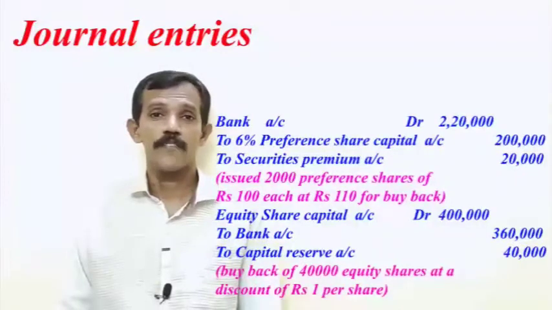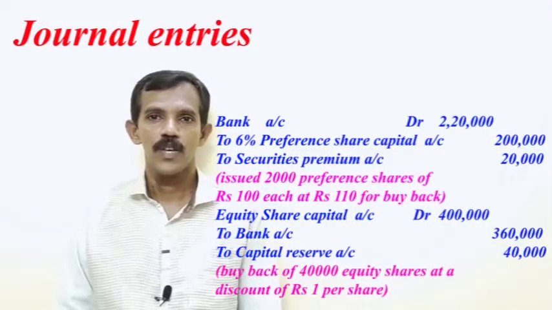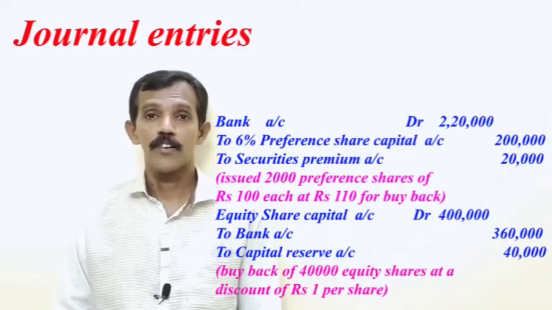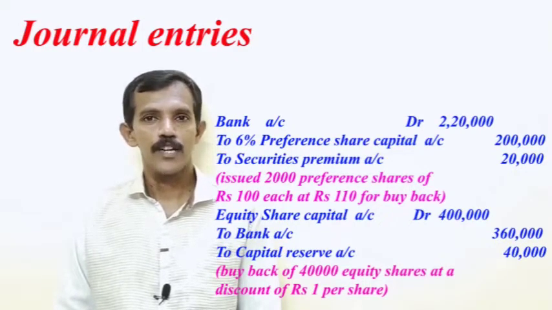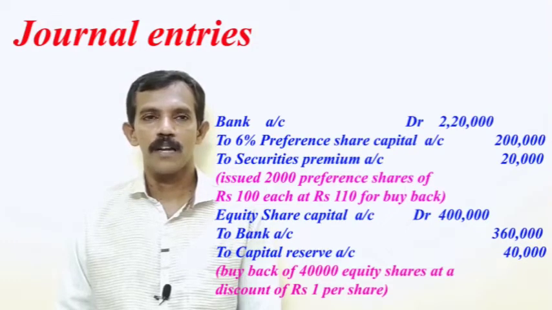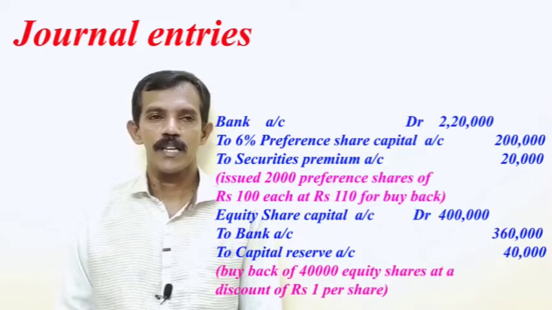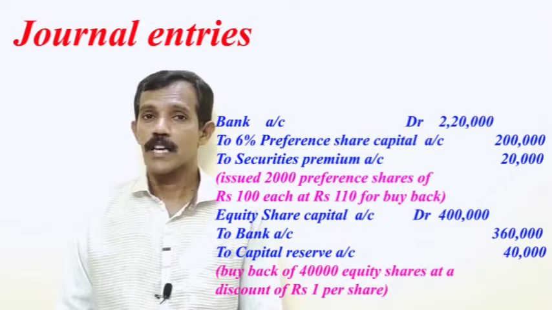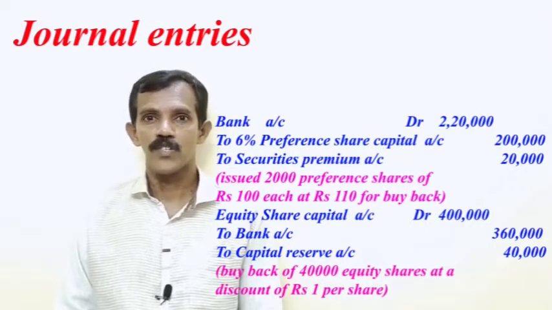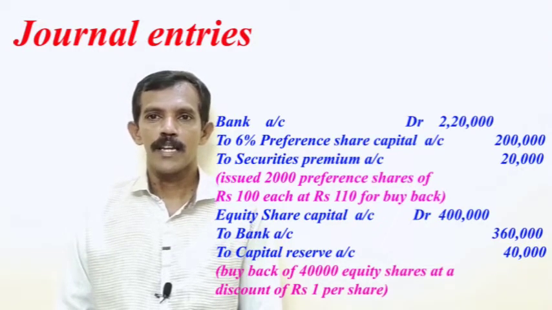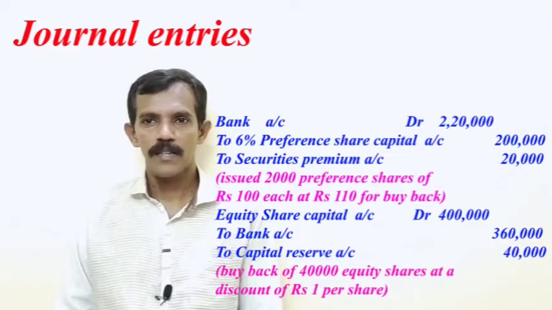Then our journal entries. Our first journal entry is for issue of preference shares. Here we are issuing 2,000 preference shares of rupees 100 each at rupees 110. Bank account debit 2,20,000 to 6% preference share capital account 2 lakh, to securities premium 20,000. Second journal entry, buyback of 40,000 equity shares at a discount of rupees 1 per share. Equity share capital account debit 4 lakh to bank. Here we are paying rupees 9 per share, 40,000 into 9 comes to 3,60,000. Then to capital reserve 40,000.